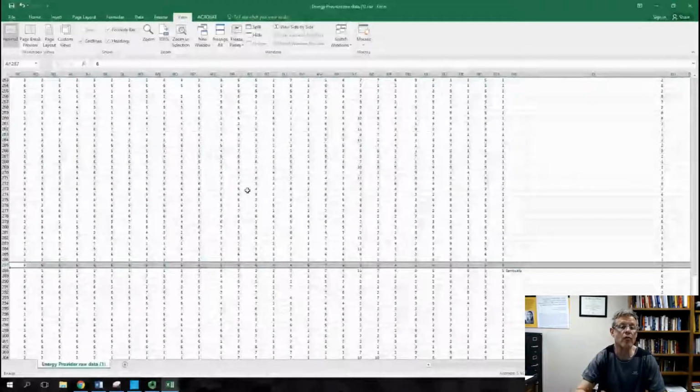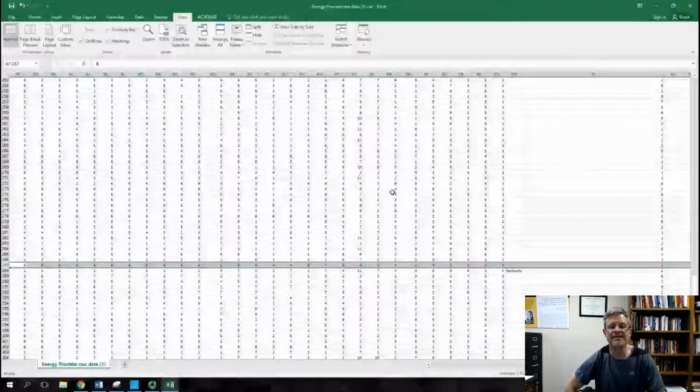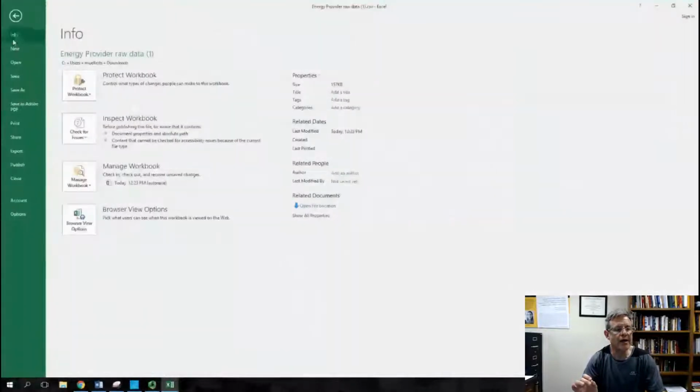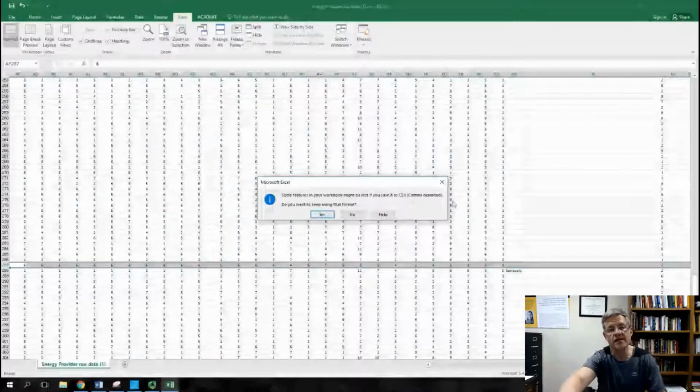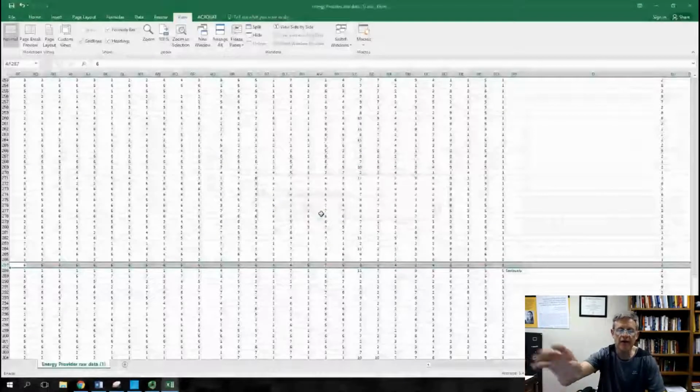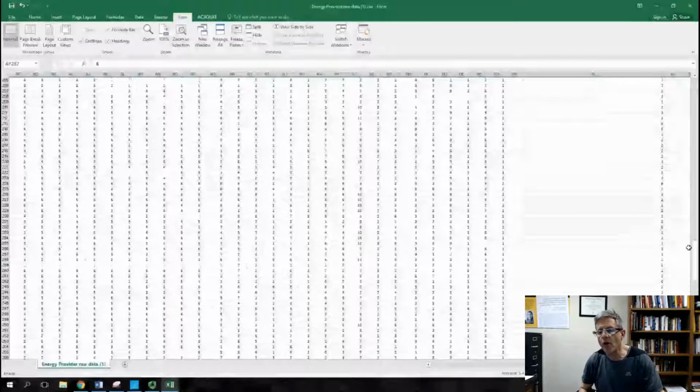But this looks real good, okay? So remember, save, save, save. Always keep, file here, save. Keep saving. Some feature, it'll always hit this. Yes, save. So keep saving, and just keep going through the data.